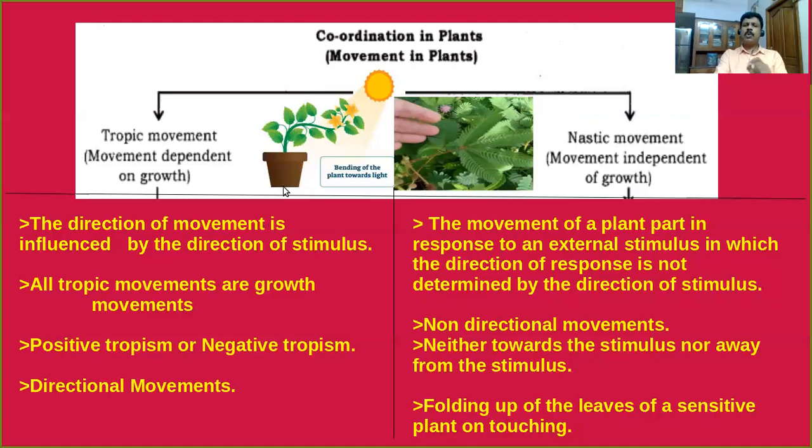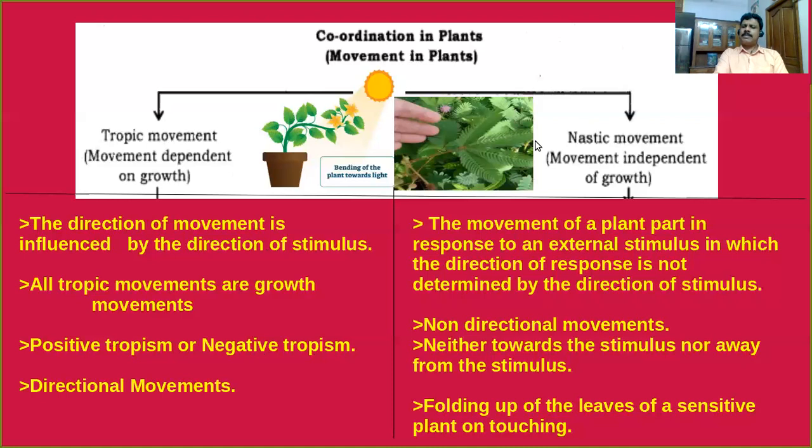When you consider the root of the plant, it always moves away from the direction of light. That is called negative tropism. Yes, that means if the part of a plant moves towards the direction of stimuli, it is called a positive tropism. If it moves away from the direction of stimuli, it is called a negative tropism. I said all type of tropic movements are directional movements. That means the direction of movement is influenced by the direction of stimulus.